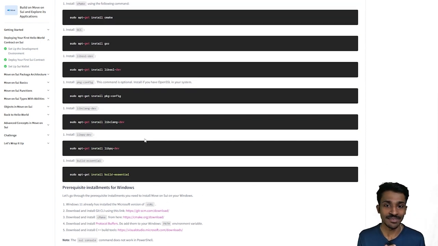In my case, even though I am on a Windows machine right now, I will be using the Windows Subsystem for Linux because it kind of makes it easier for me to install dependencies and whatnot. All right.